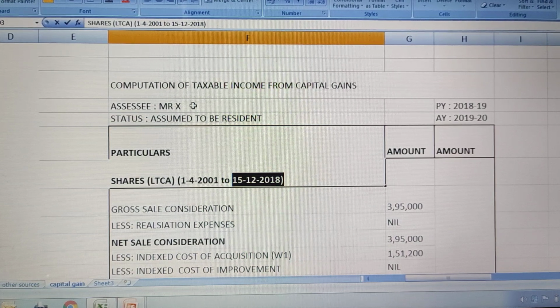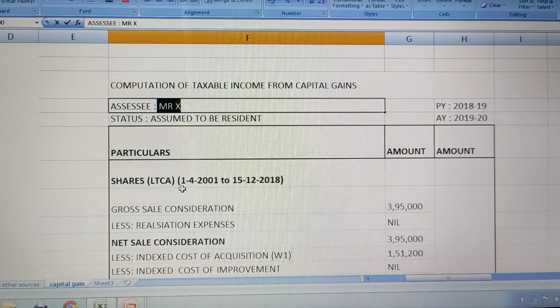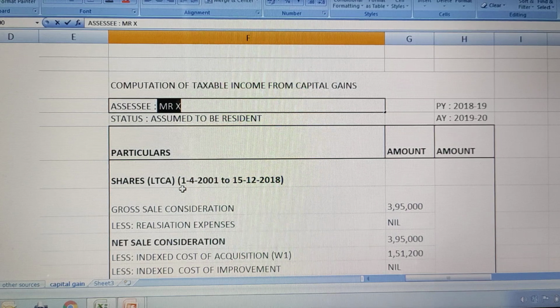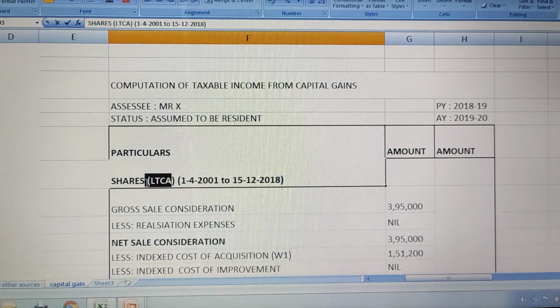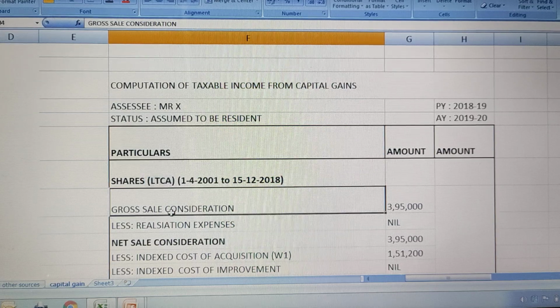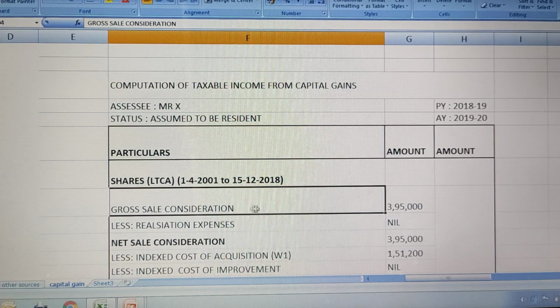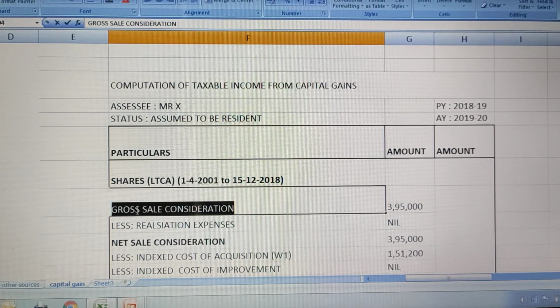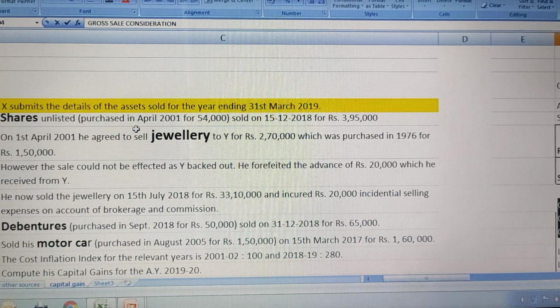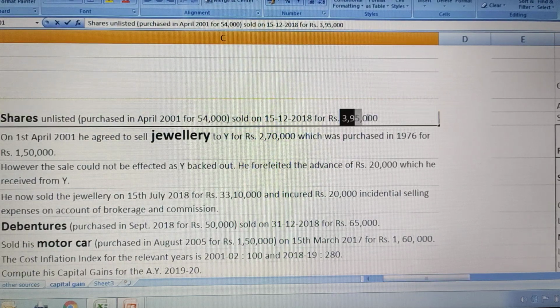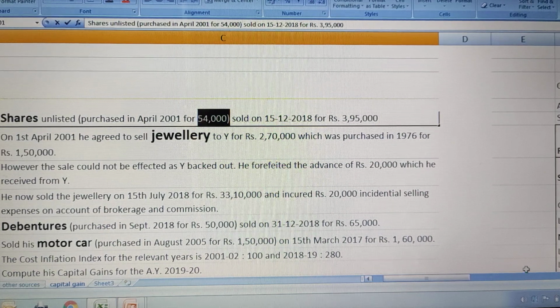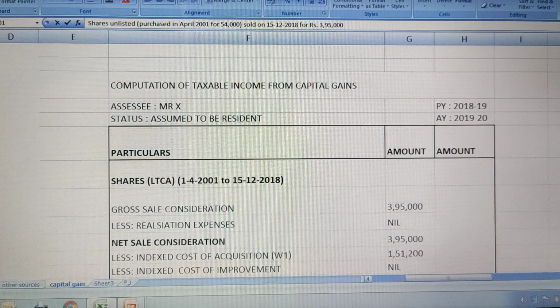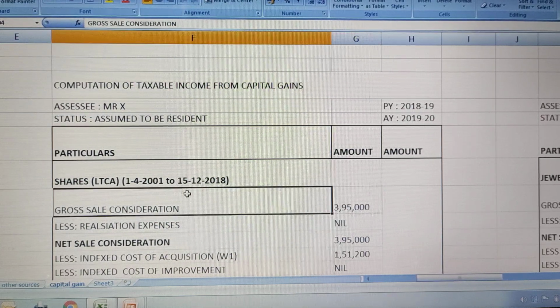Who is the assessee? Assessee is Mr. X. So Mr. X was holding the share for a period of more than 1 year. In that case, it is considered as a long-term capital asset. We need to follow the format of long-term capital asset. So what is the format? It starts from gross sale consideration. How much is the sale value of the share they have told? They have told the sale value of the share is 3,95,000 and the purchase value is 54,000, right? So let us take 3,95,000.